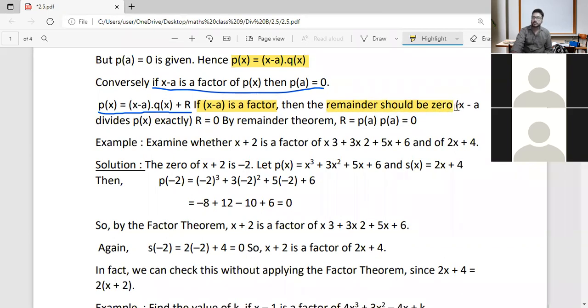And one more thing, x minus a divides P of x exactly, which means the remainder r is equal to 0. How do we get it? It gets that the remainder is 0, which means by the remainder theorem, we can say that P of A is equal to 0. I know that it is a little bit tough, but there is no other way. You may understand when we solve another problem. Okay.